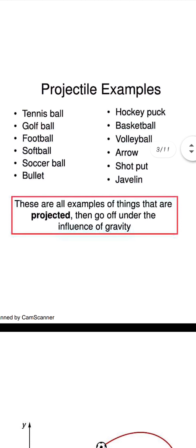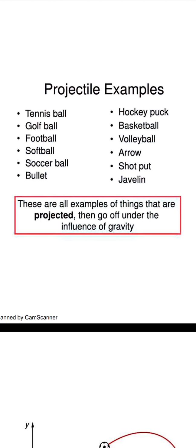But we can say that in any example, everything is subjected to gravity, so no other force is acting, and only the force acting on it will be under the influence of gravity. So we can say that projectile motion is the motion which is influenced by gravity only.